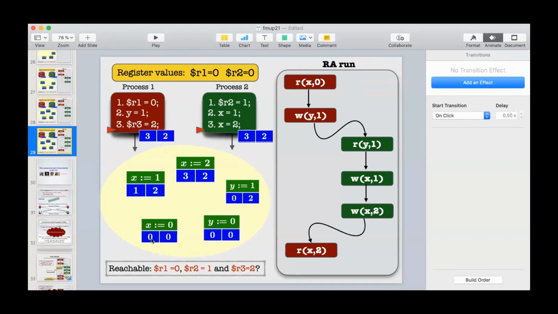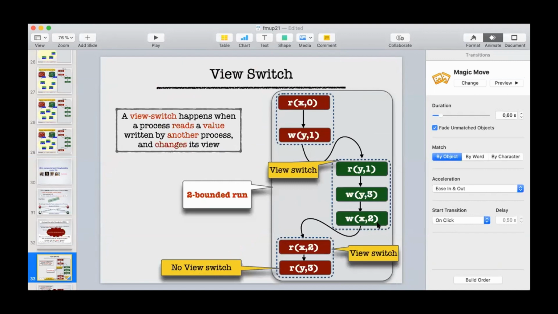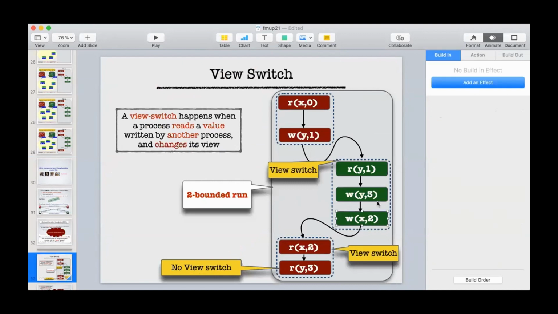So here, this x2 is an essential message. But notice that when I wrote this y3, because I write x2 after y3, the message corresponding to y3 is no longer essential, because the view of y has been incorporated in the message of x. So as long as I remember the value of the latest write by every process, it is sufficient. In other words, I can bound my memory pool, which basically gave us decidability.